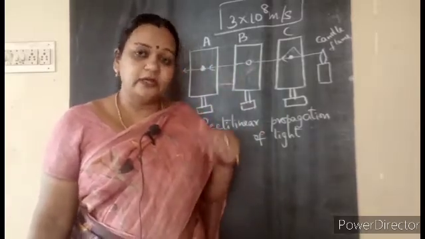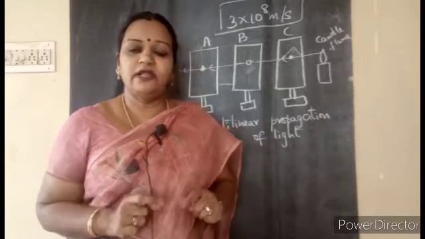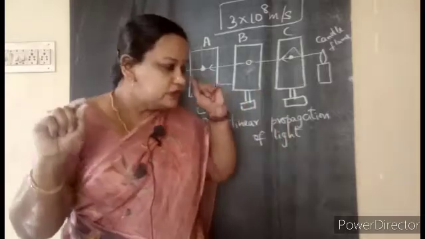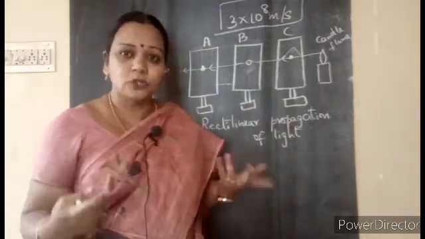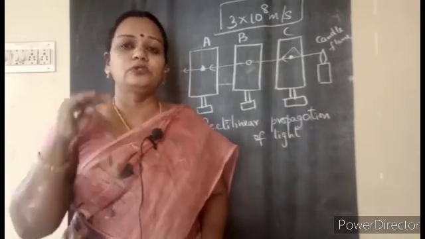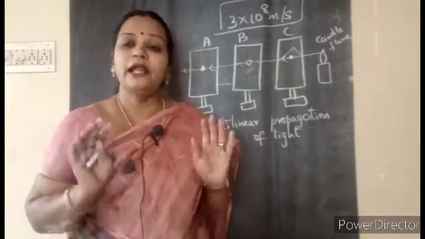When it is traveling, how does it travel? Does it take a bend like waves, up and down? No, it will travel only in a straight line. That is called the rectilinear propagation of light. This is a very basic property and also a very, very important property of light.